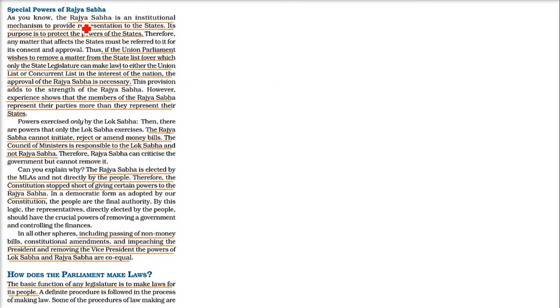There are some special powers of Rajya Sabha, because Rajya Sabha is actually representing the states, because the Rajya Sabha members are elected by the MLAs. So their main duty is to protect the powers of the states, right?